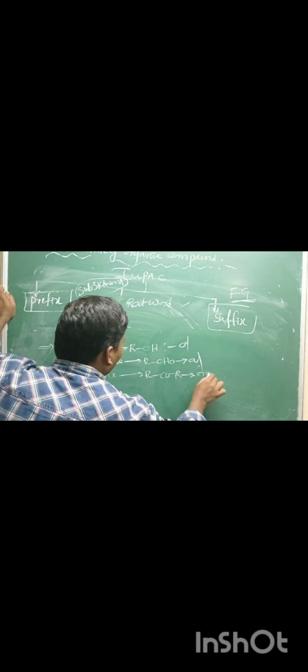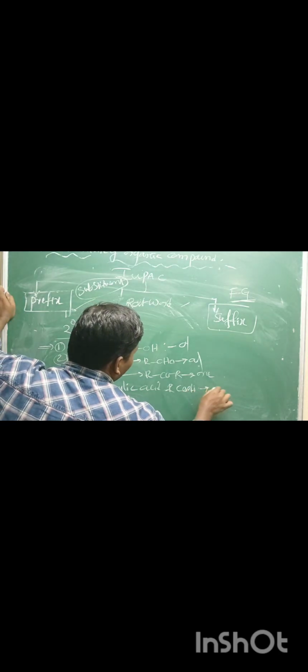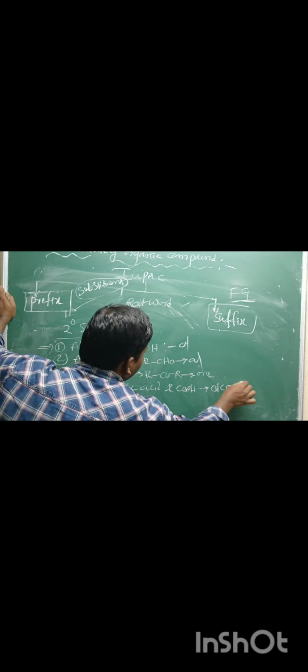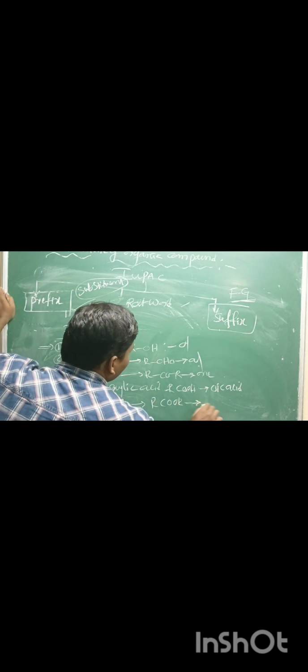Ketone. General formula of ketone is RCOR1, suffix one. Carboxylic acid. General formula is RCOOH, oic acid. Ester, general formula is RCOOR1.